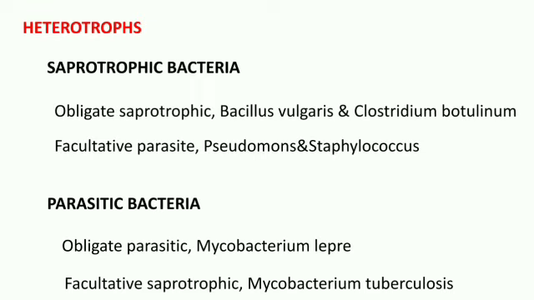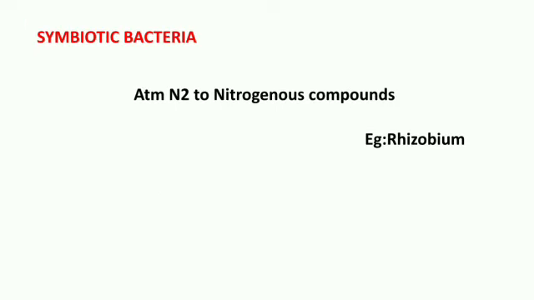And parasitic bacteria. They obtain their food from living organisms. They are also divided into two types. One is obligate parasite. They always remain parasitic. The example is Mycobacterium leprae. Another one is facultative saprotrophic. They are normally parasitic in nature, but in the absence of a living host, they become saprotrophs. Example, Mycobacterium tuberculosis.